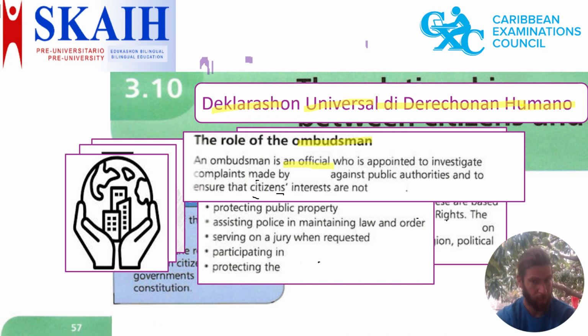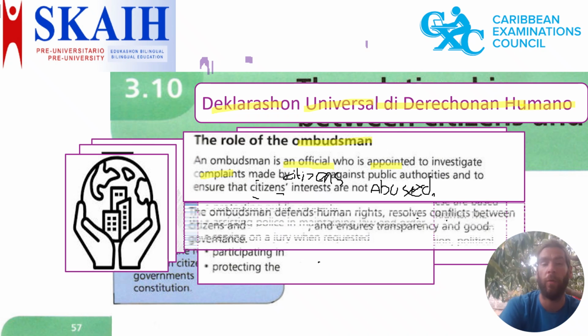So the Ombudsman is an official, an organization who is working to improve the government, and he's appointed to investigate complaints made by citizens, ciudadanon, citizens, against public authorities, and to ensure that citizens' interests are not abused. So to ensure that the citizens and their interests and their rights are not trampled upon or abused. That's a very important role of the Ombudsman.